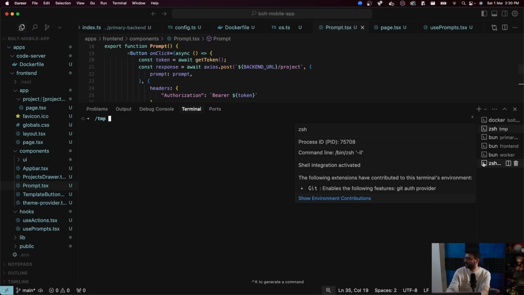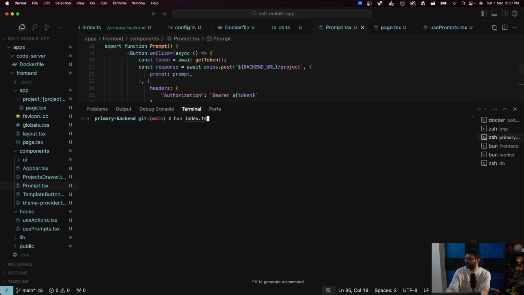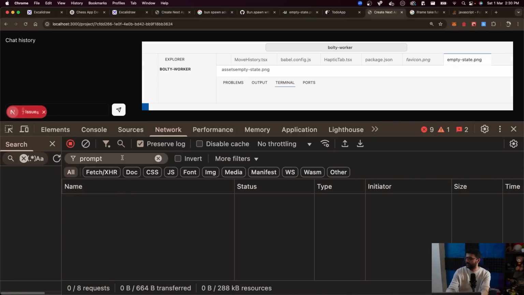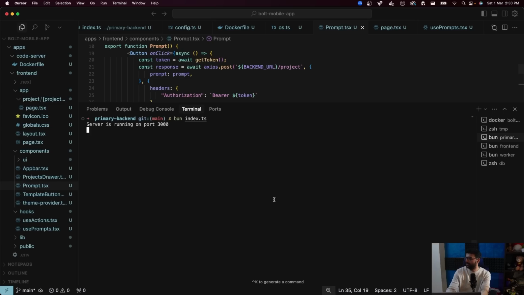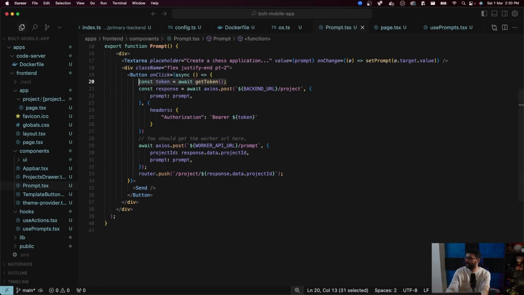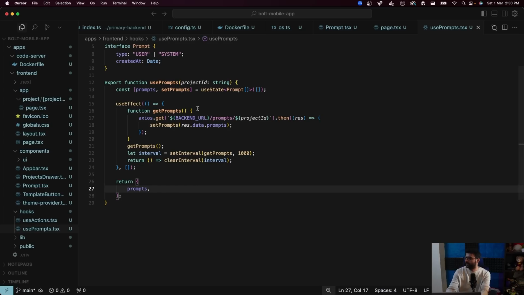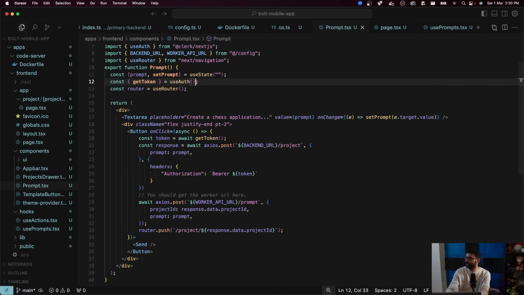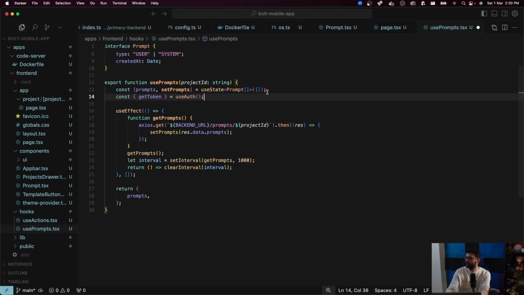Let me restart the primary backend because I added a few endpoints in there. Let me refresh. And this time, hopefully, still a problem. Unauthorized because I'm not passing in the headers. Let me quickly do that. ये चीज़ करनी है basically मोटा use prompts. So यहाँ पे introduce the get token hook call,